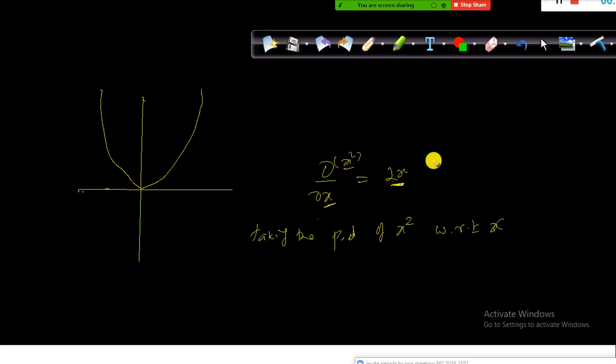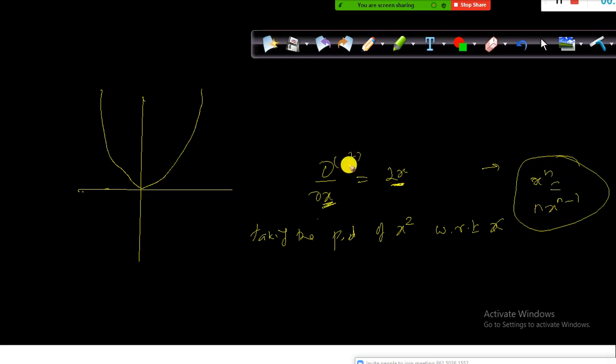There is something called the power rule. What it says is, let's say you have x to the power n, then the derivative is n into x to the power n minus 1. This is the power rule. If you apply this here, what will happen?